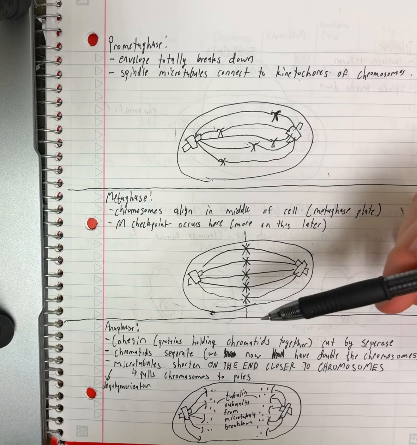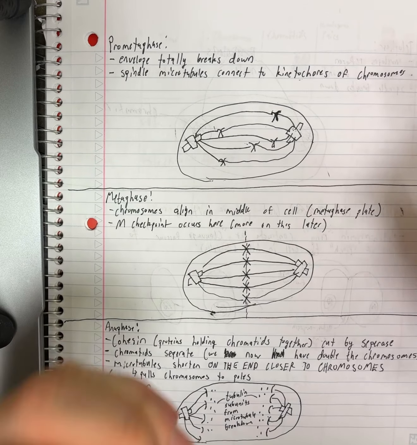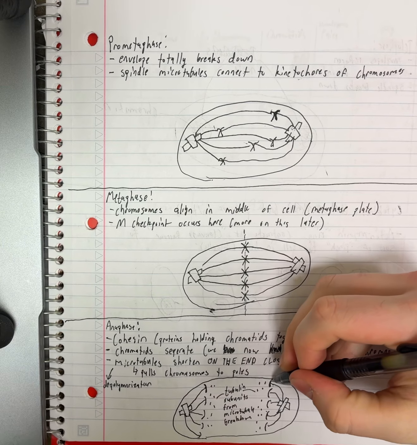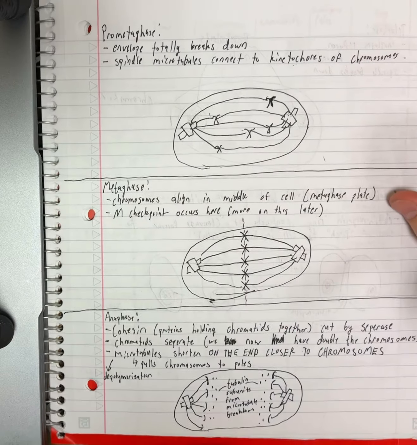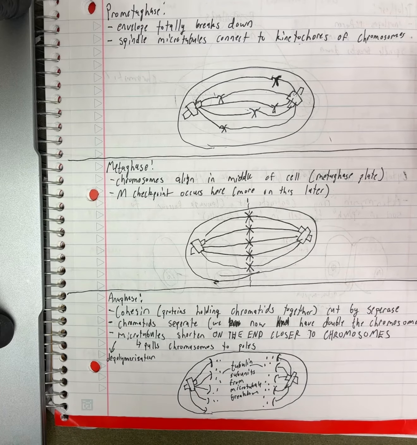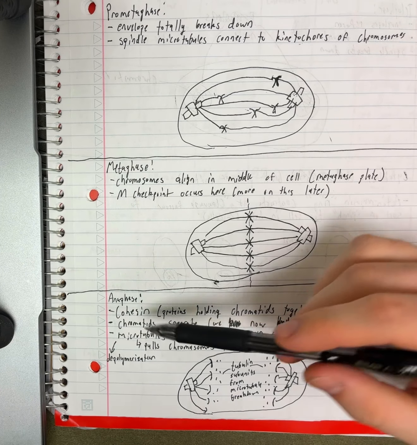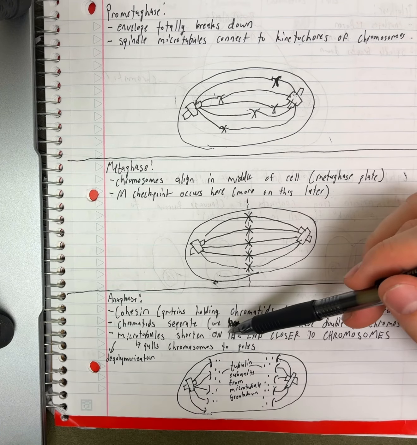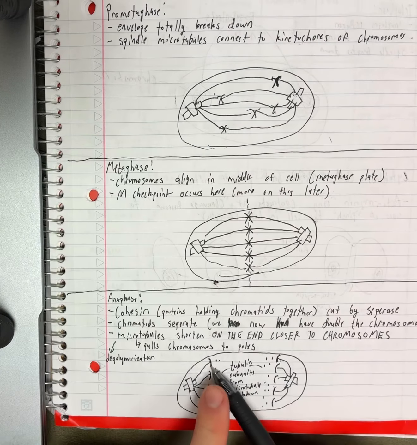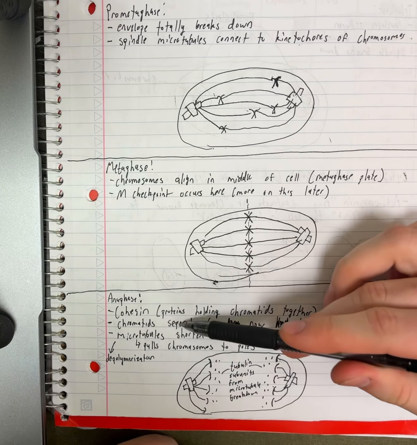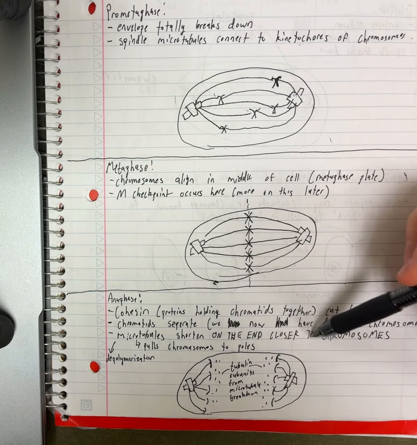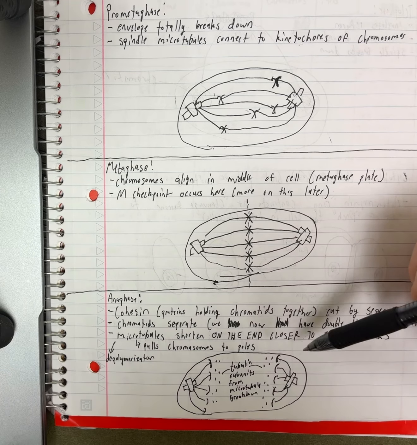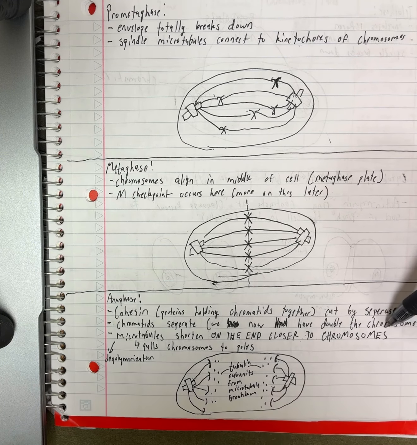Then anaphase is when we are actually going to pull those chromatids apart. So you can see that these spindle fibers that attach to these kinetochores have broken these chromosomes apart and are pulling them to opposite sides of the cell. Also super important to note, microtubules are actually going to be shortening when they pull, right? Because they're shortening, they're sort of retracting. The end of the microtubules that is actually going to be breaking down to move those chromosomes apart is the end that is closer, that is attaching to the kinetochore.